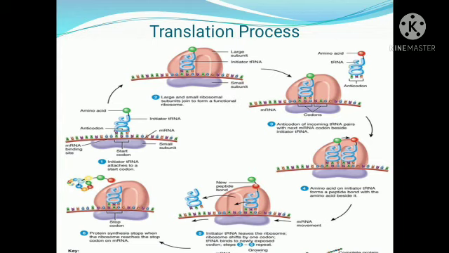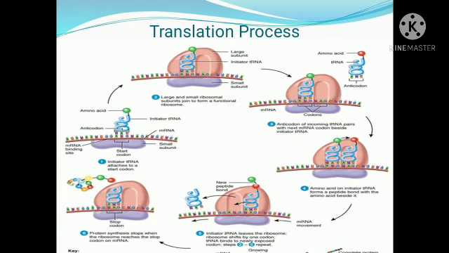The third step is that the anticodon of another tRNA gets attached to the second portion next to it. The corresponding tRNA comes with its amino acid and gets attached to the A site of the ribosome. So the second tRNA comes and gets attached to the A site of the large ribosomal subunit. That is the third step.